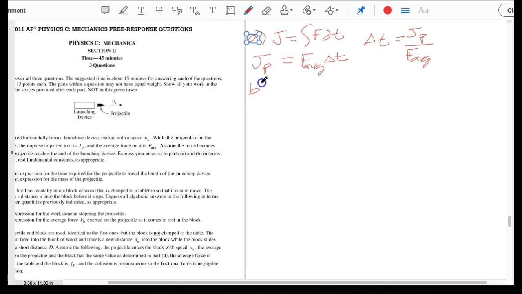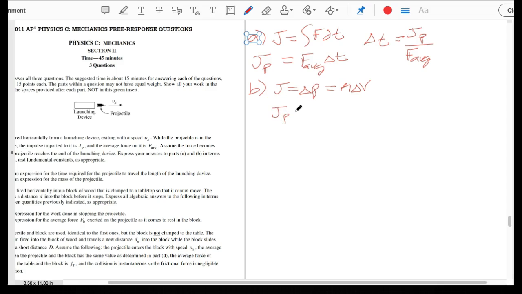For letter B, the next thing we want to do is find the mass of the object. So we know the impulse is equal to the change in momentum, which is mass times the change in velocity. Our velocity we know starts at 0 and then goes to some speed.